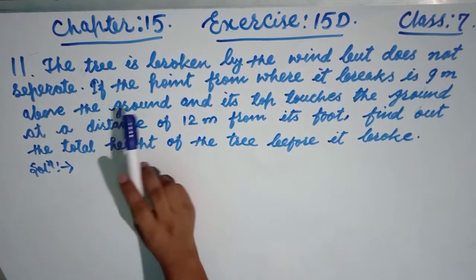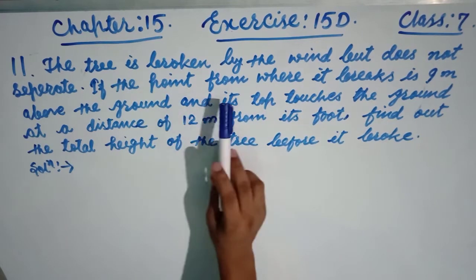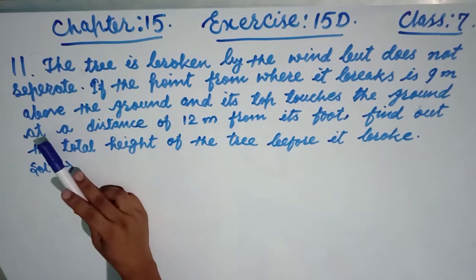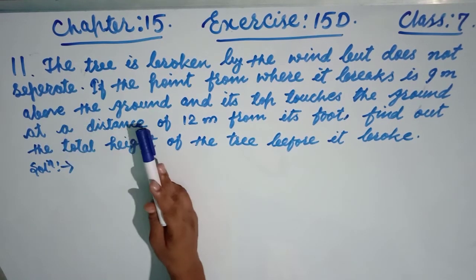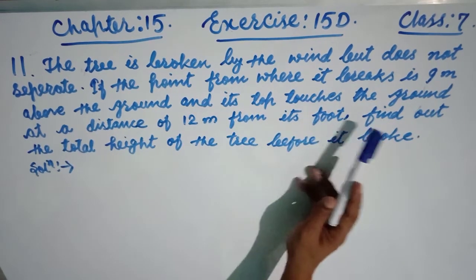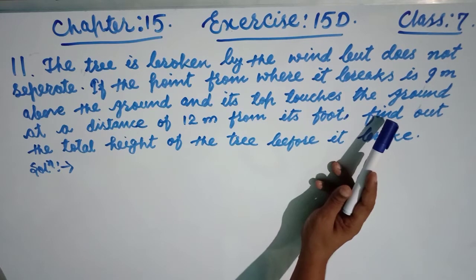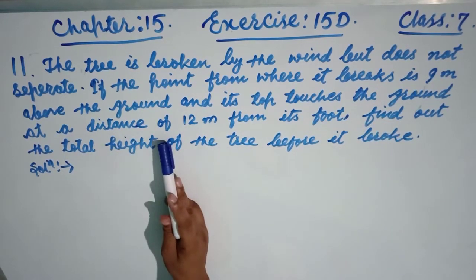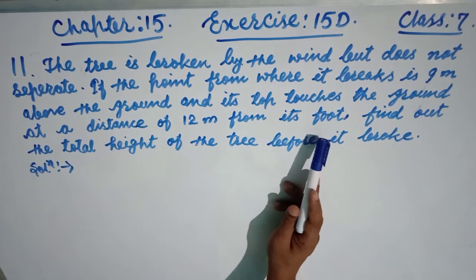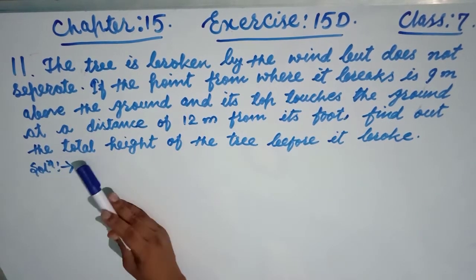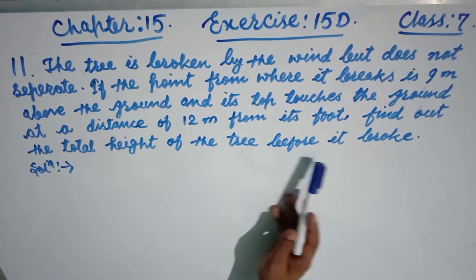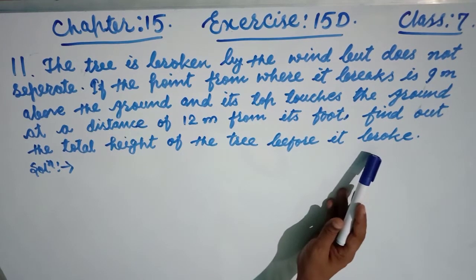And now second, if the point from where it breaks is 9 meters above the ground and its top touches the ground at a distance of 12 meters from its foot, find out the total height of the tree before it broke.